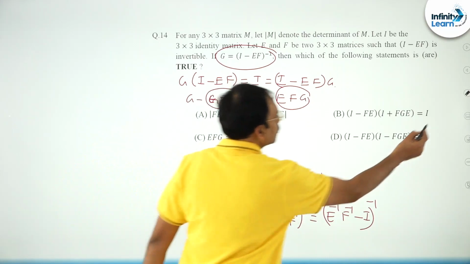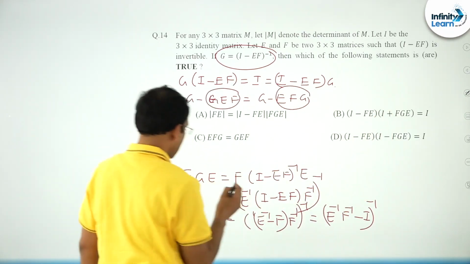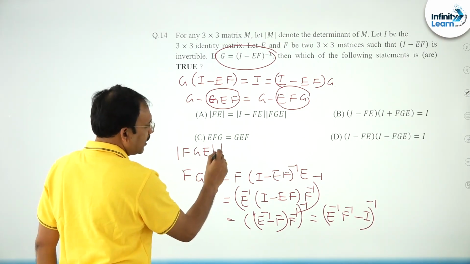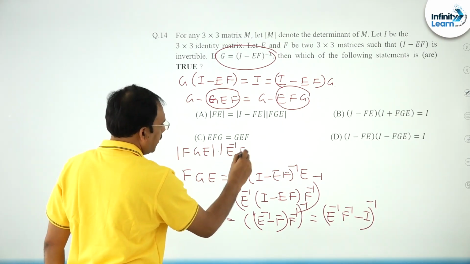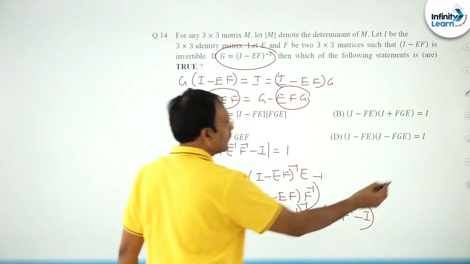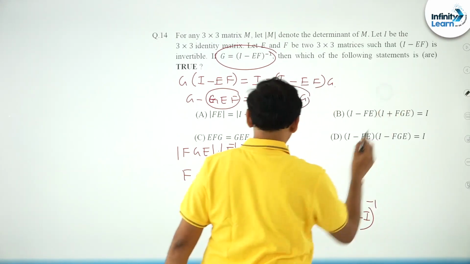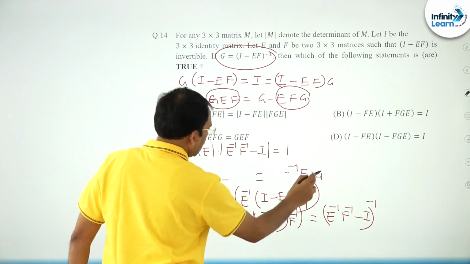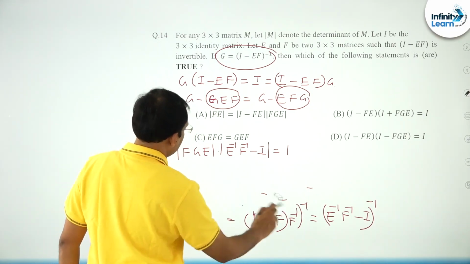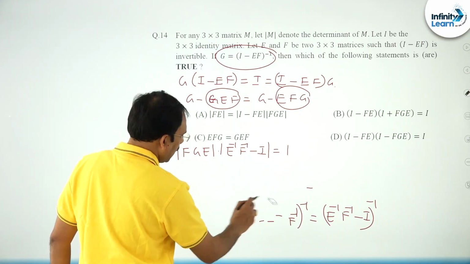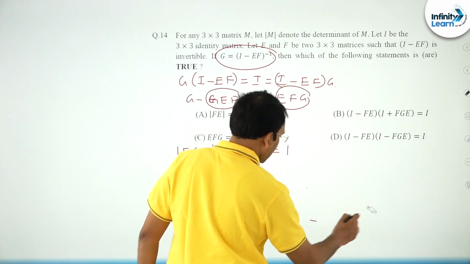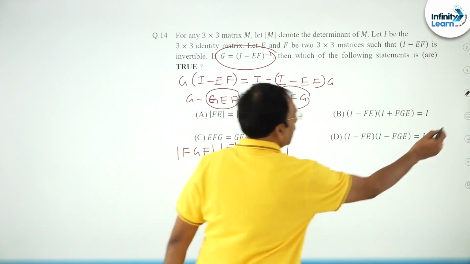So my point is to write, det(I minus FE) into det(E inverse F inverse minus I) must be equal to 1, because one is the inverse of the other. So now you just do one thing: multiply both sides with det FE, because we want det FE, you see, option A. So I will take det FE on both sides to obtain, or to verify, option A.